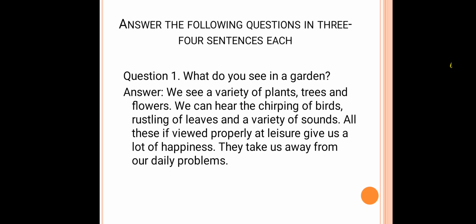You all know, children. I think you people also visited a garden. In a garden we can see varieties of plants, trees, flowers, and we can see the birds singing, and birds flying from one flower to another flower, from one branch to another branch, and we can hear the sound of leaves when air blows. That time the leaves will shake and a little sound will come, and we can hear varieties of sound in a garden.